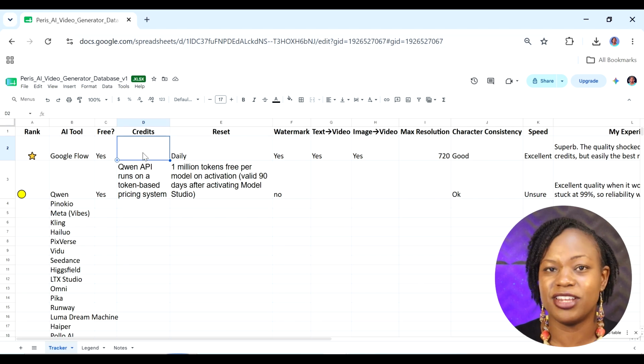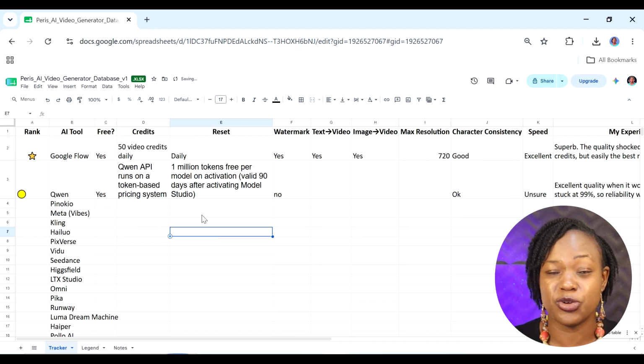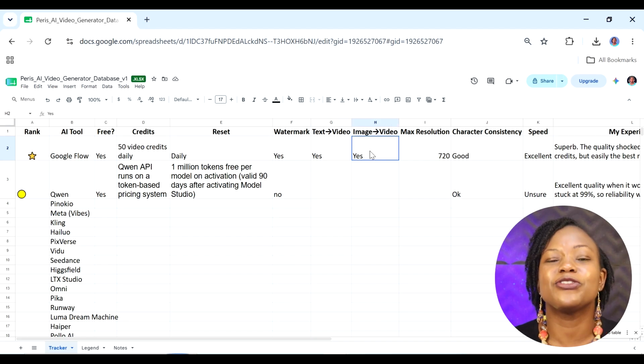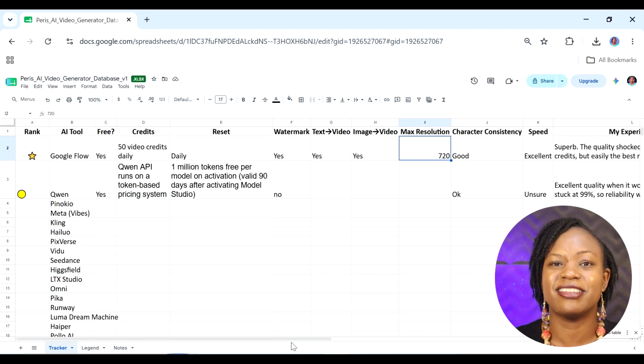In fact, what I've done is that I've created a spreadsheet, and as I continue to try out these tools, see what works and what doesn't, test out which is actually free, I'm going to be filling this out. I'm also going to share with you in the description down below as a resource of sorts, so that you don't have to go through the process of actually testing out all these tools. I'll have done the work for you.